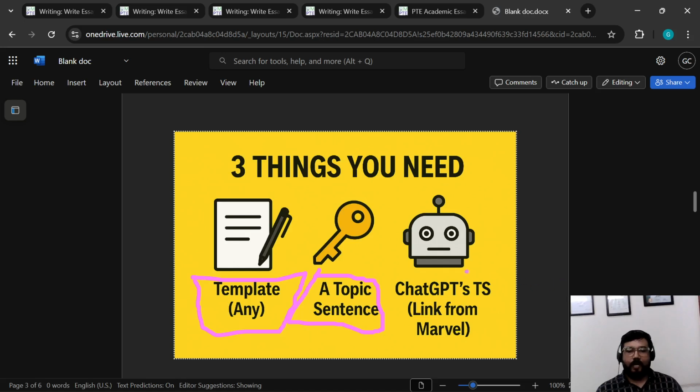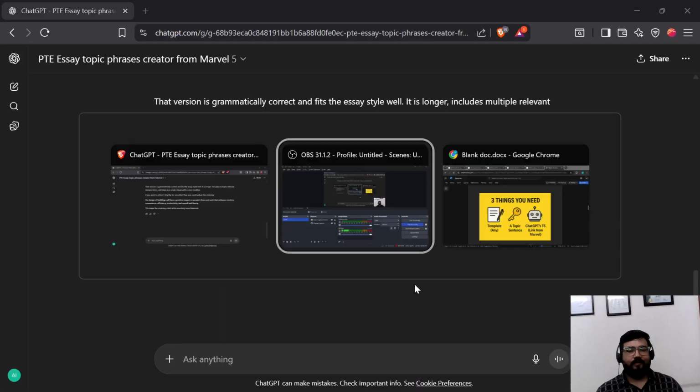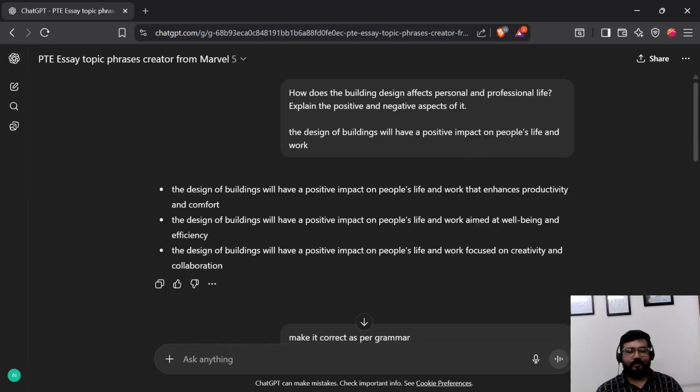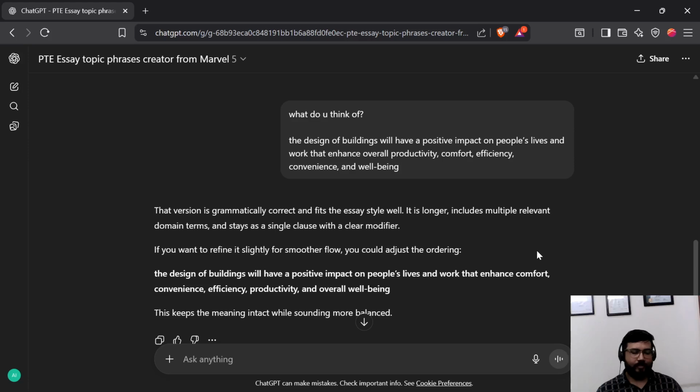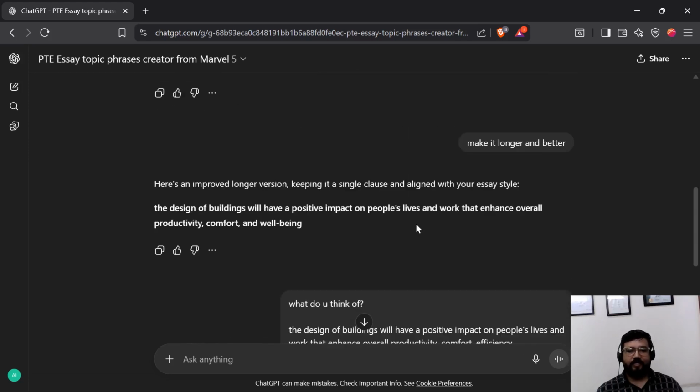And when the topic sentence was not working, then we used this free link for ChatGPT, which not just improved our topic sentence in terms of grammar, but also suggested different topic sentences, and it also made our topic sentence longer and better when we asked it to.